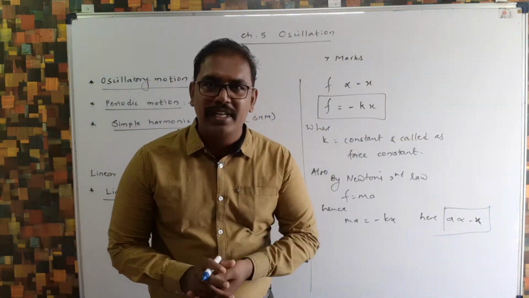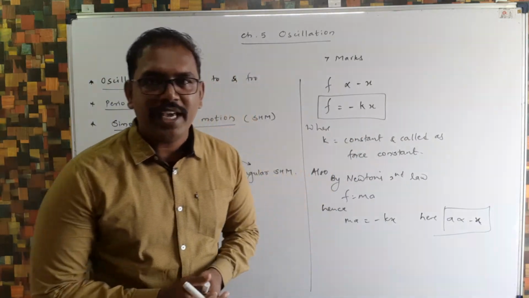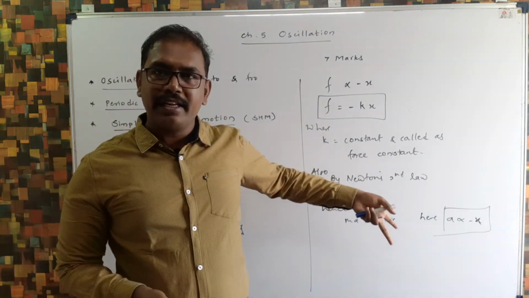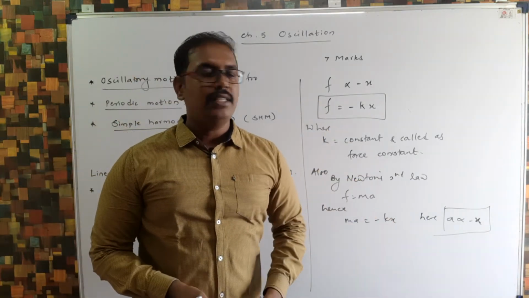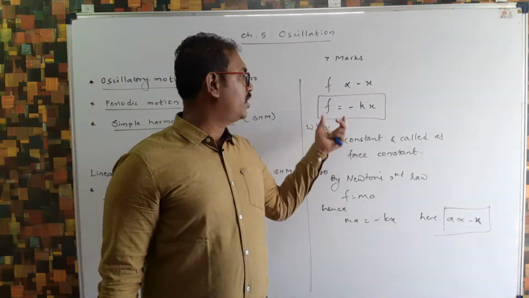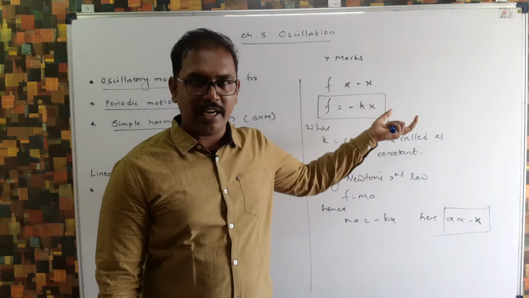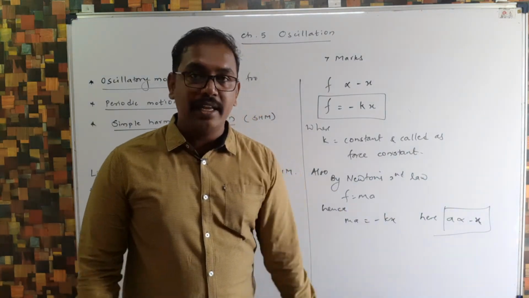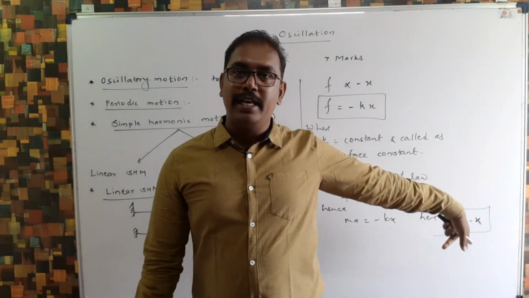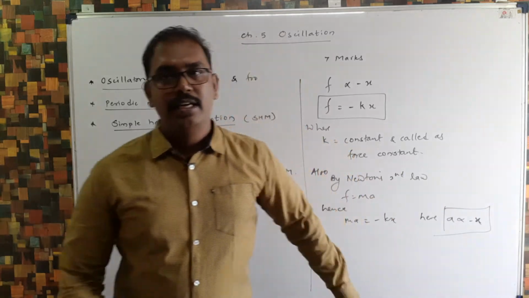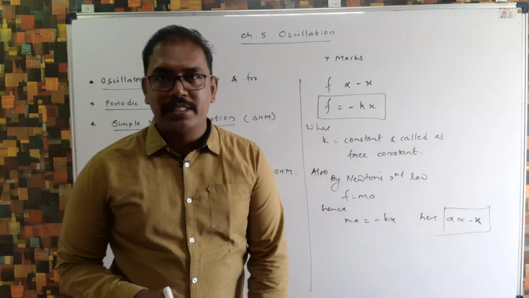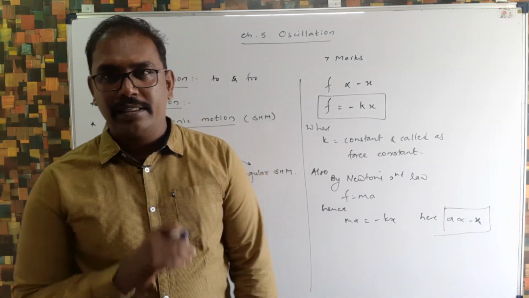So you know that force and acceleration are related. So instead of force we can write acceleration. Linear SHM means the oscillatory motion where the force is proportional to displacement and they are oppositely directed, or the oscillatory motion where acceleration is proportional to displacement and they are oppositely directed. That motion is a linear SHM. I hope everyone understood what exactly is meant by linear SHM.